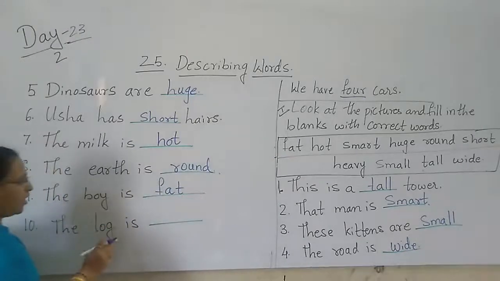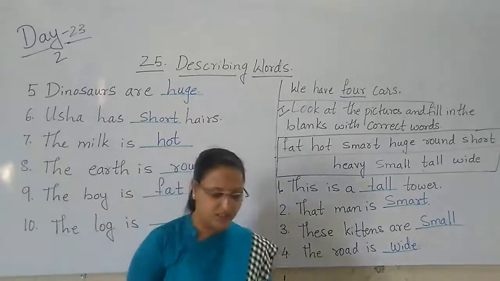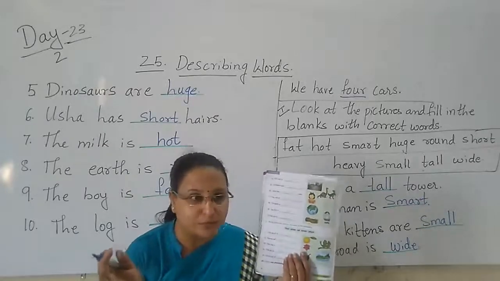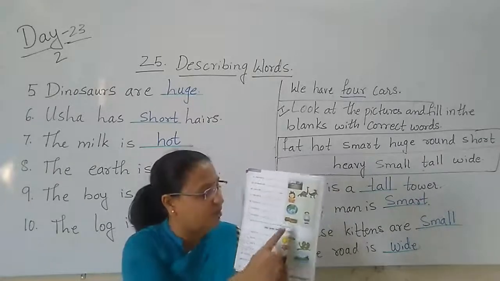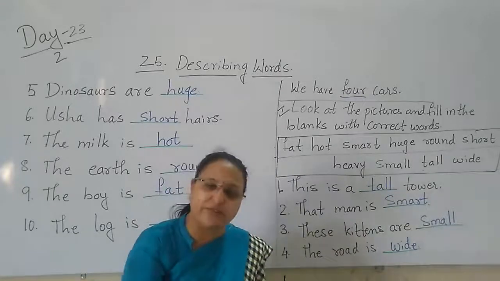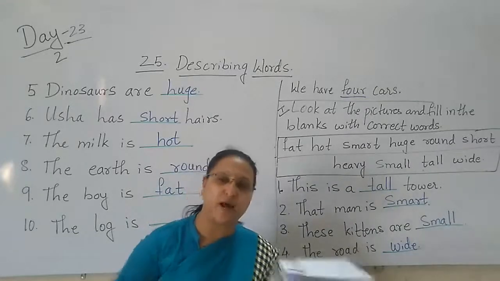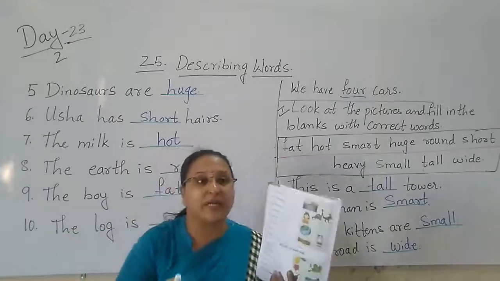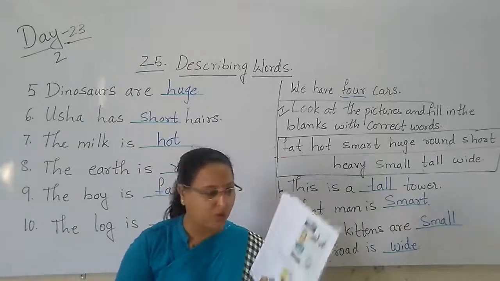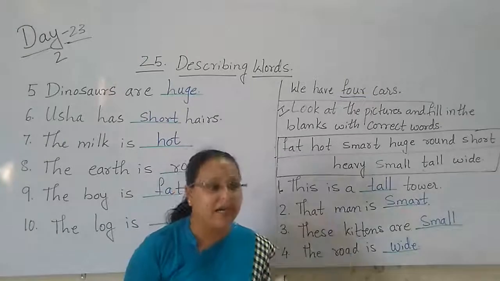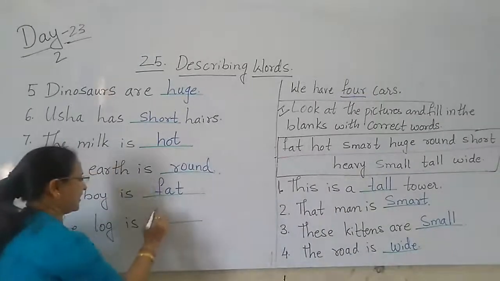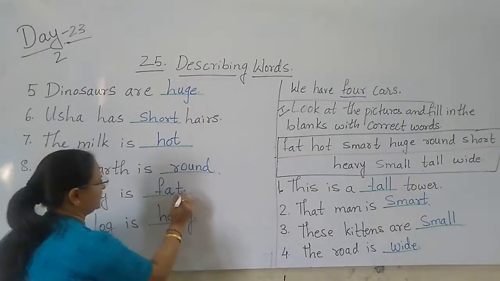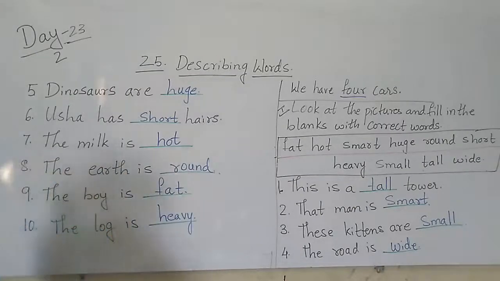Next. The log is dash. What is a log? When a big tree trunk falls down as a big piece of wood, we call it a log. So can you lift it with one hand, children, or can you alone lift that with your two hands? No. Why? Because it is very heavy. So the answer is heavy. The log is heavy. Yes.